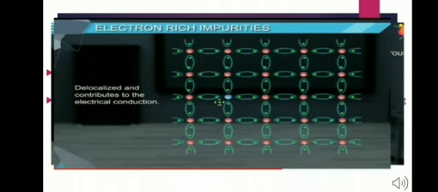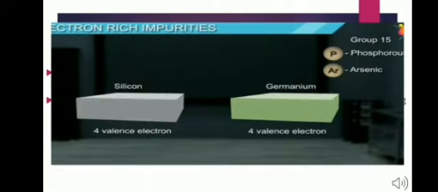Because the charge carriers are the increased number of electrons, silicon and germanium doped with group 15 elements such as phosphorus, arsenic, etc. is an N-type semiconductor.